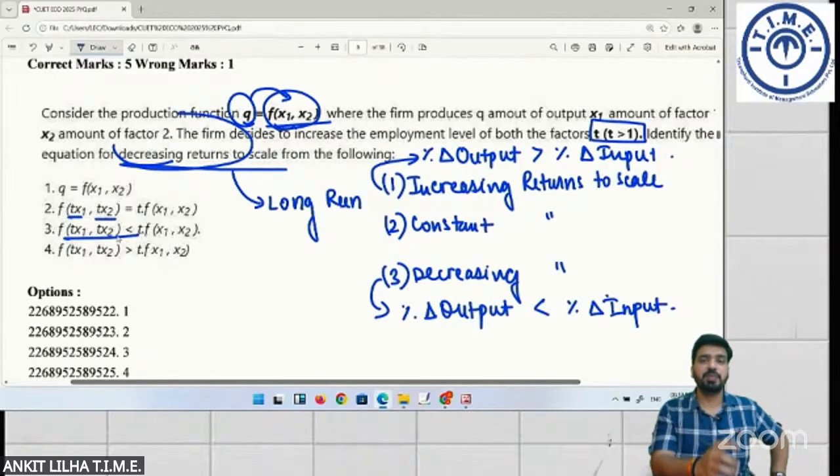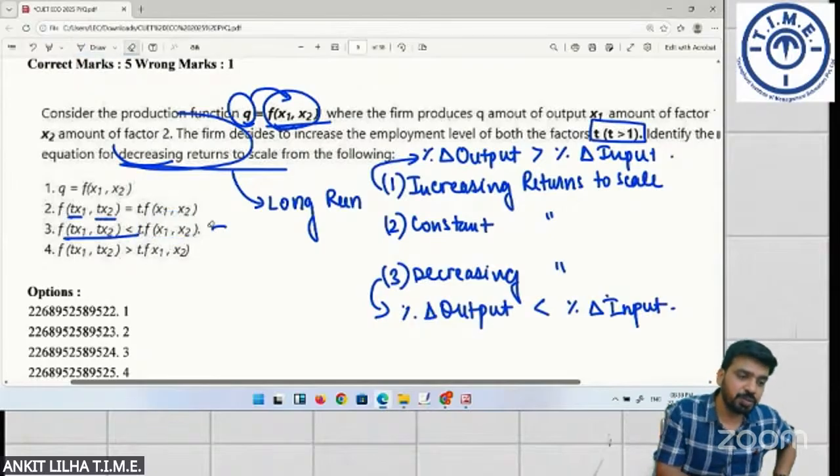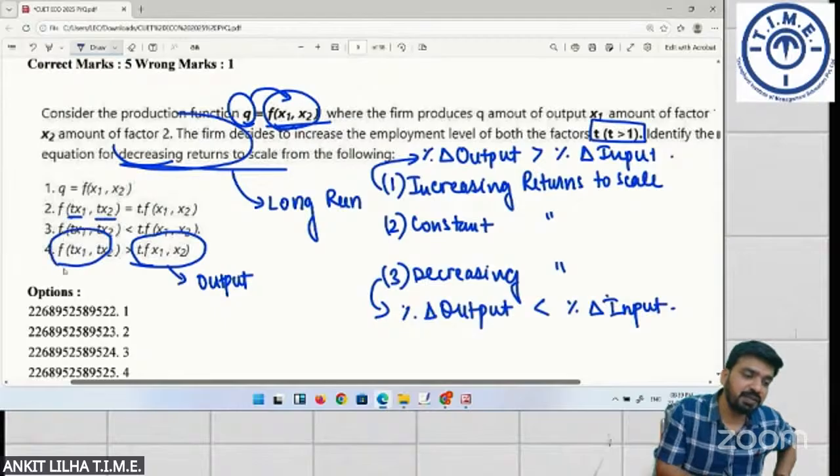So, what does this mean? See, this in a way indicates your, I'm sorry, I ticked the wrong option. This in a way indicates your output, and this indicates your input.